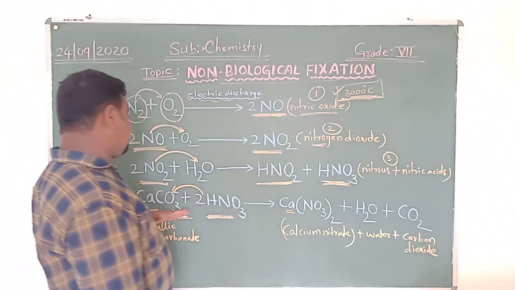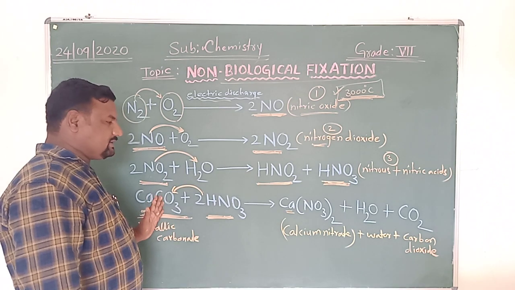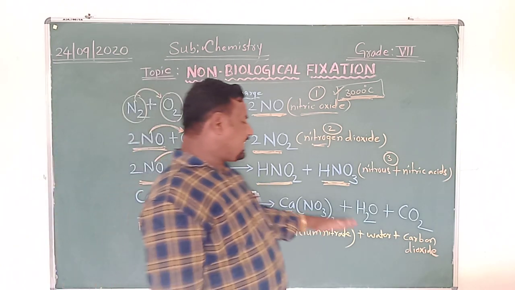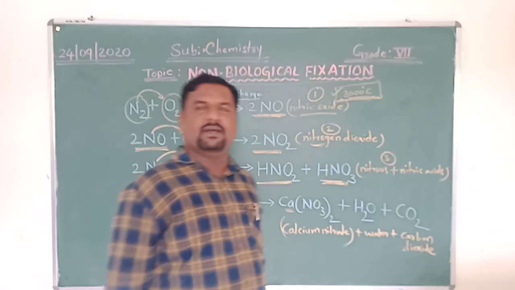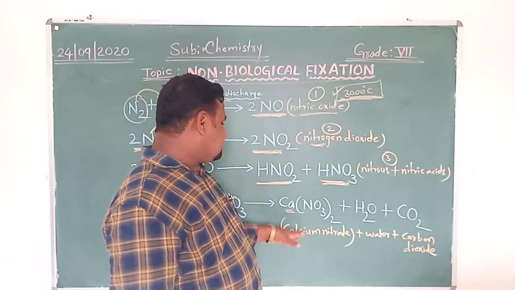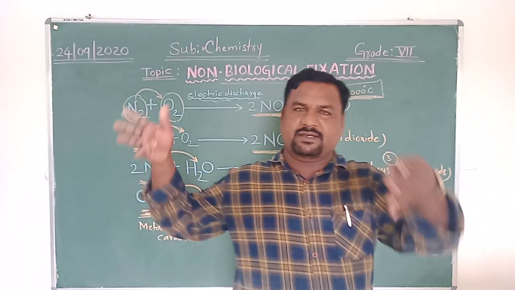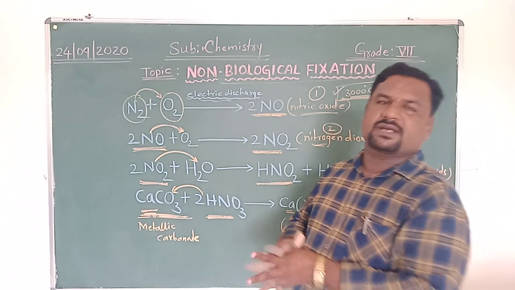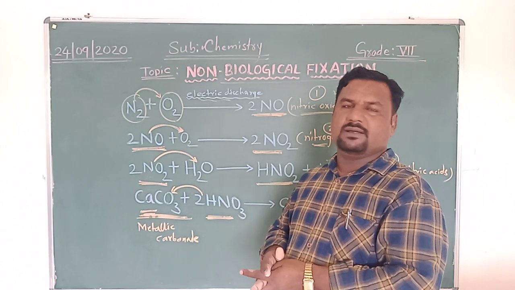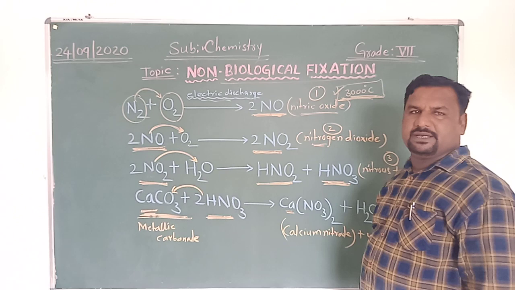These acids further react with metallic carbonate like calcium carbonate to produce calcium nitrate, water and carbon dioxide. The metallic nitrate and nitric acid are further added to the soil. This happens during non-biological fixation.